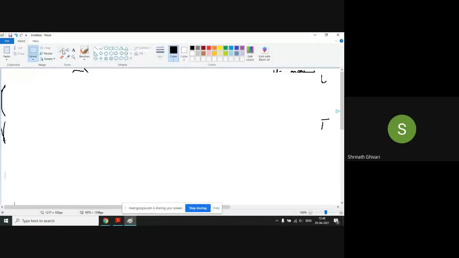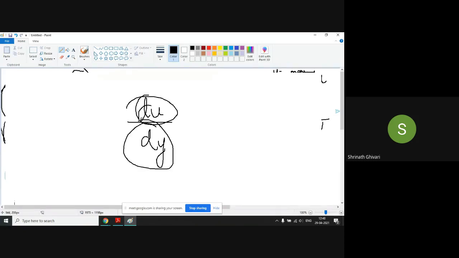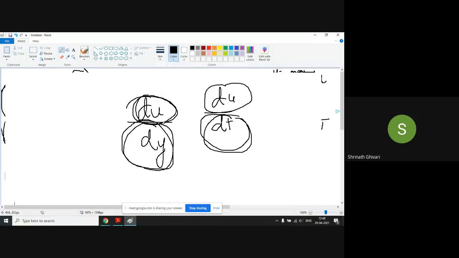So now, can anyone tell me what is the rate? If we are calculating something with respect to something, sometimes we convert. If I say du by dt, what is this? Change of velocity with respect to time. Rate of change of velocity with respect to time. So here it is the rate of change of velocity with respect to the thickness or the distance between the two plates. It may be with respect to time, it may be with respect to distance. Okay, fine, understood.